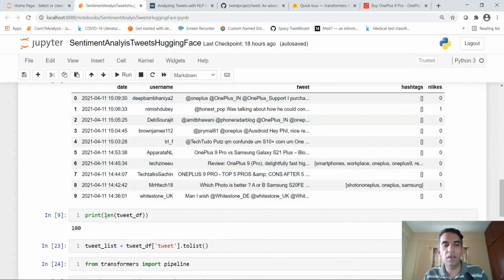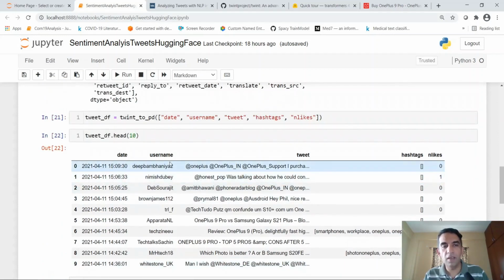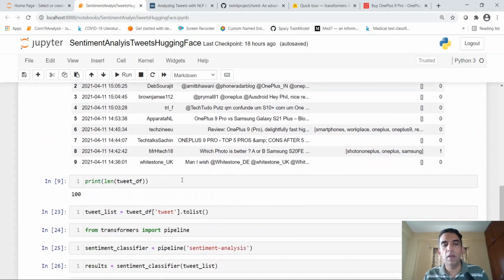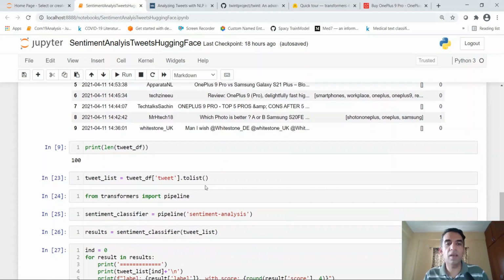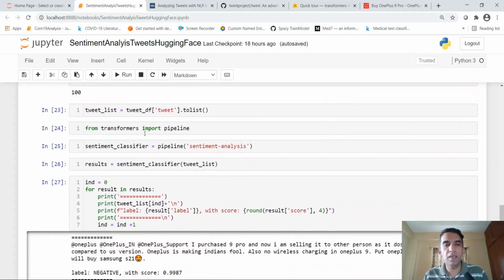And because I extracted 100, the length of this data frame is 100. So here I have the date, the username. I also have the tweet text over here, any hashtags present within this tweet, and the number of likes for this particular tweet. Okay, now let us go into how we can do sentiment analysis on these tweets using Hugging Face transformers. So I take the tweet text and convert it into a list, which is my tweet list.